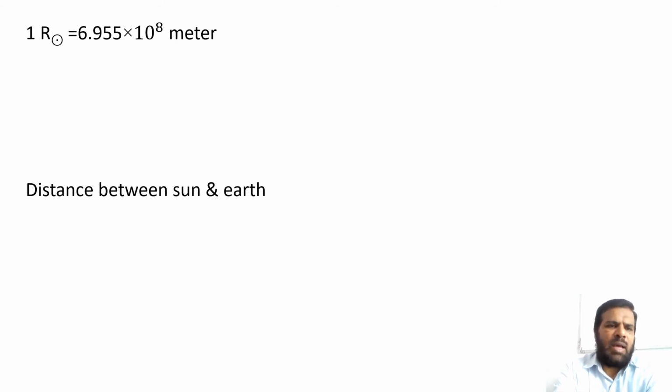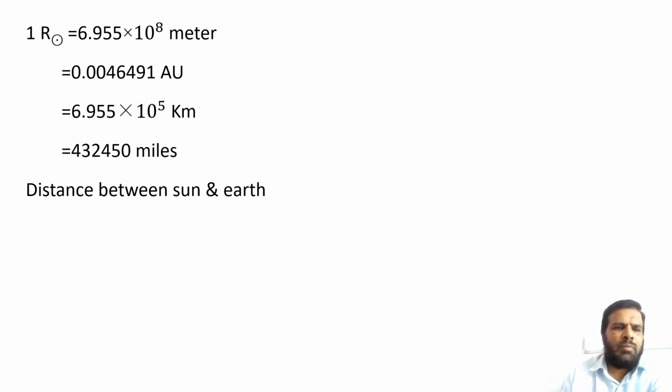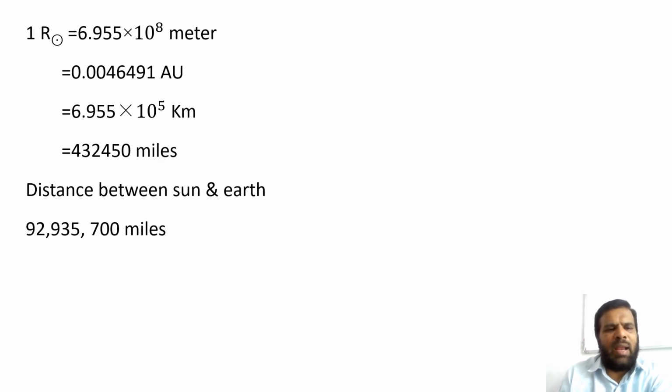Radius of the star is equal to 6.955 into 10 raised to 8 meters. That is equal to 0.0046491 astronomical unit, or that is equal to 6.955 into 10 raised to 5 kilometers, or this is equal to 4,32,450 miles. Distance between Sun and Earth is